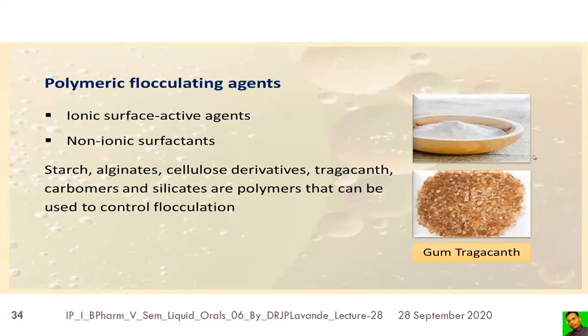What are the examples of the polymeric flocculating agent? The gum tragacanth, like say the ionic surface active agent and the non-ionic surface active agent. Starch, alginate, cellulose derivative, tragacanth, carbomers, and silicate. These are the polymers that can be used to control the flocculation.